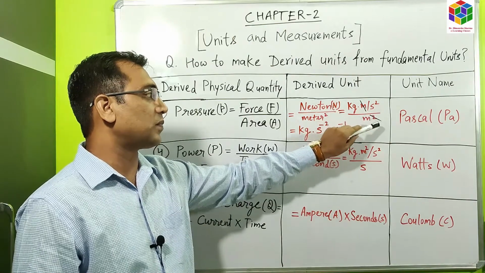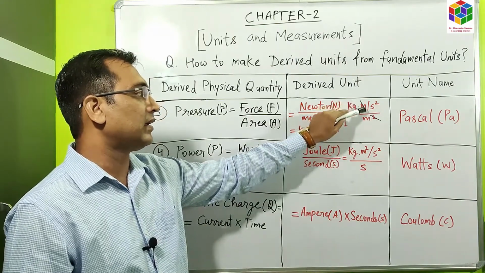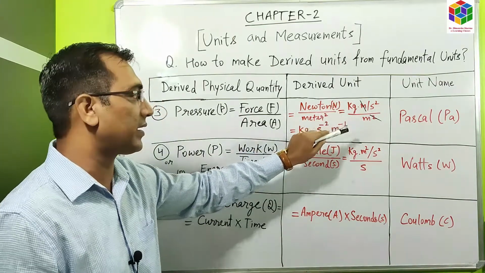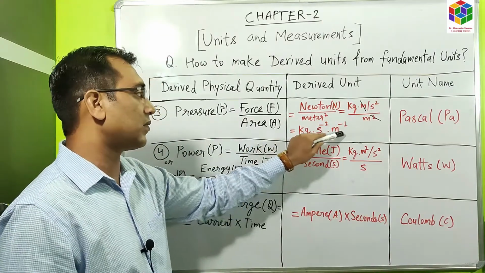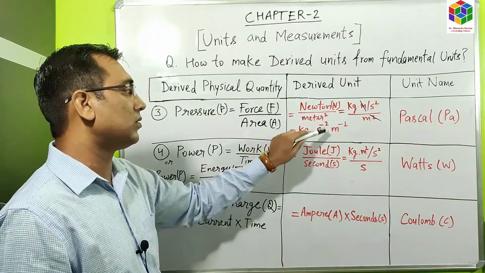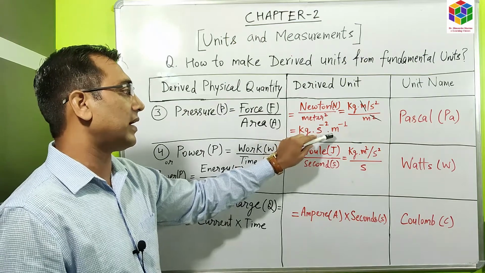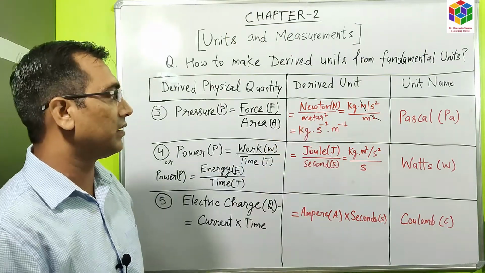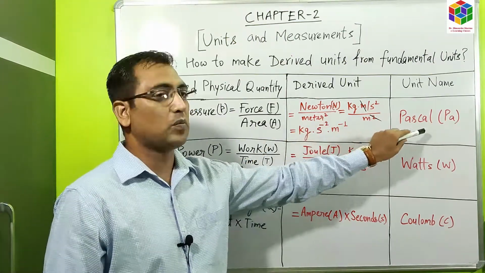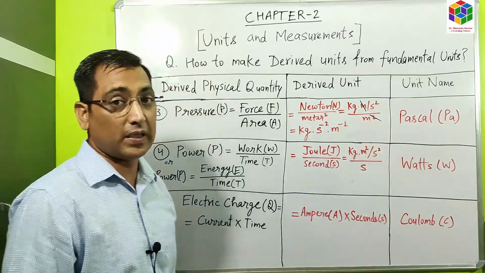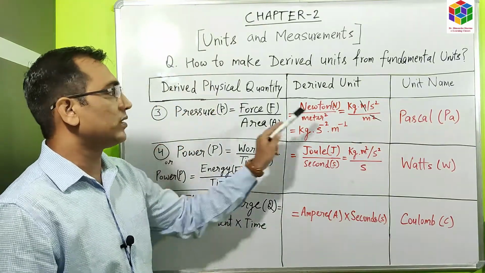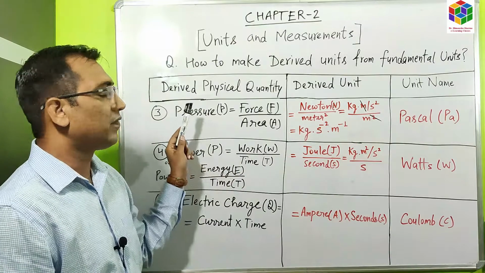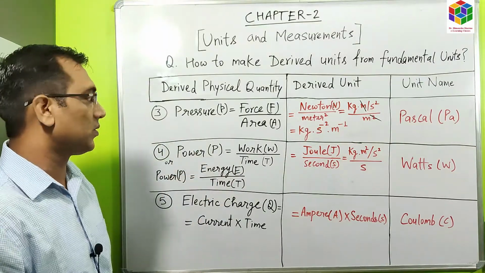So the meter square power is cancelled by 1 meter term in the numerator, and the leftover term is kilogram into second raised to power minus 2 and meter raised to power minus 1. This term is known as Pascal and denoted by Pa.